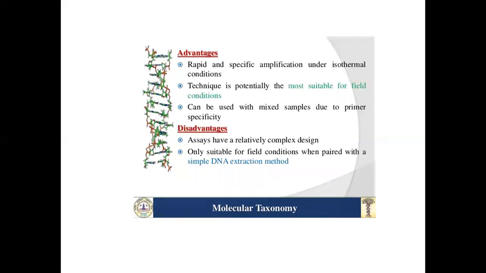Advantages: rapid and specific amplification under isothermal conditions. The technique is potentially the most suitable for field conditions. Can be used with mixed samples due to primer specificity. Disadvantage: assays have a relatively complex design, and are only suitable for field conditions when paired with a simple DNA extraction method.